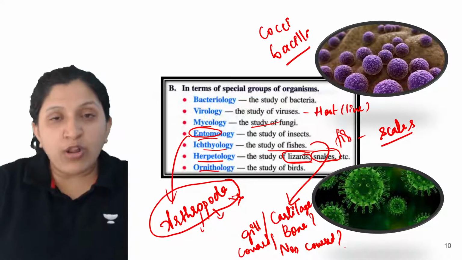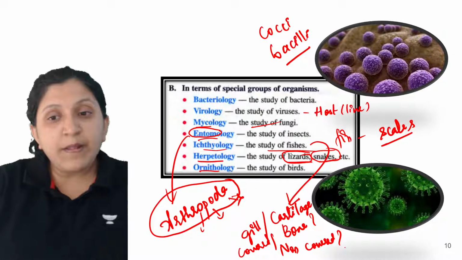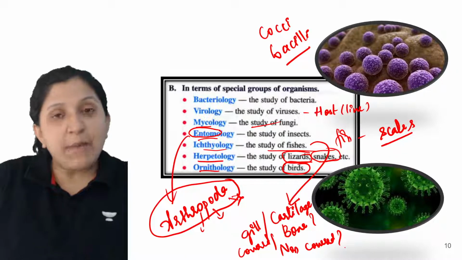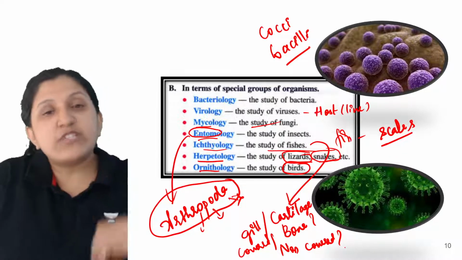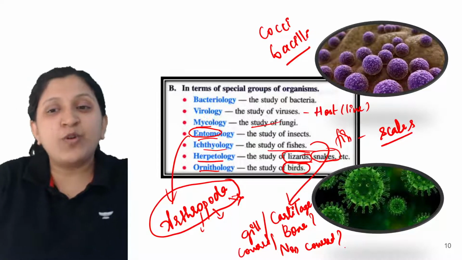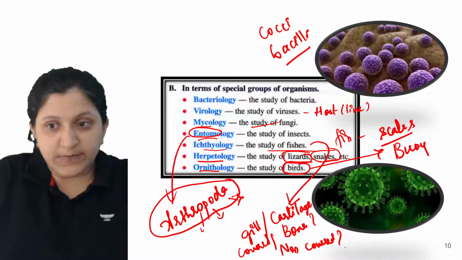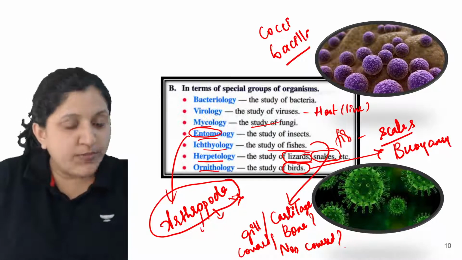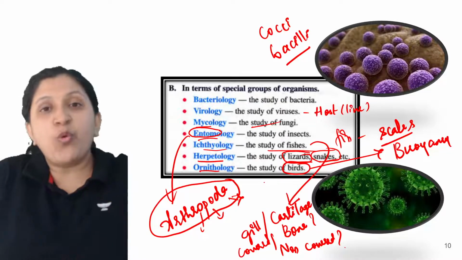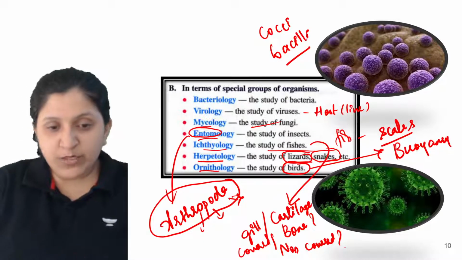Then ornithology. What is that? We look at whether birds can fly. Some are aquatic birds, and some you will find flying in the sky. Depending on that, we look at which organ is providing buoyancy, each and every detail. Let's talk about a bird itself.